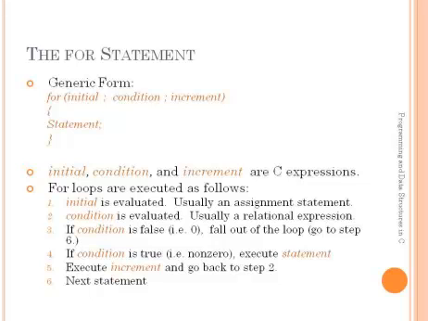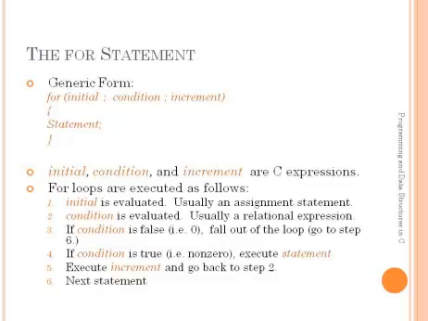Let's consider this code once again. Whenever control reaches the first statement, first it initializes the expression. After that, the control checks the condition. If this condition is true, it will go to the third part, that is, it will execute the body of the for loop. Otherwise it will go to the next statements which follow the for loop.